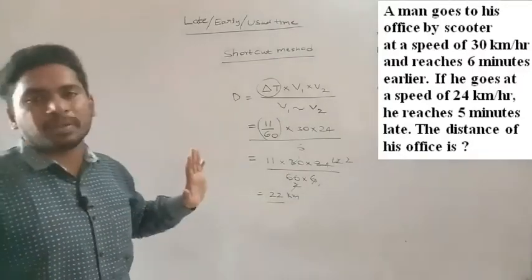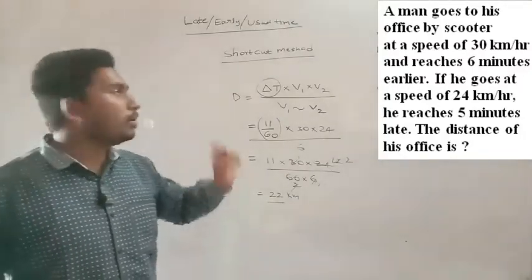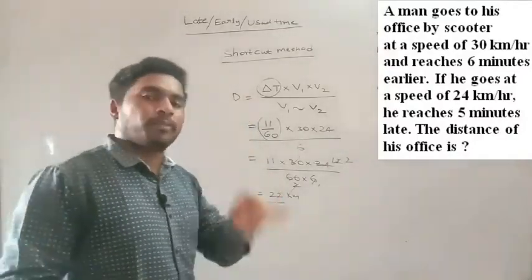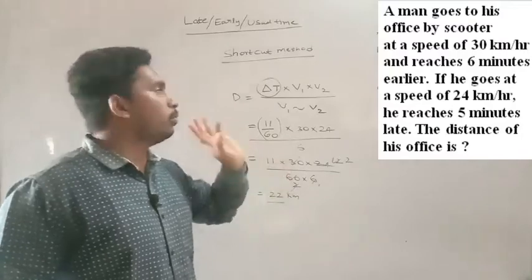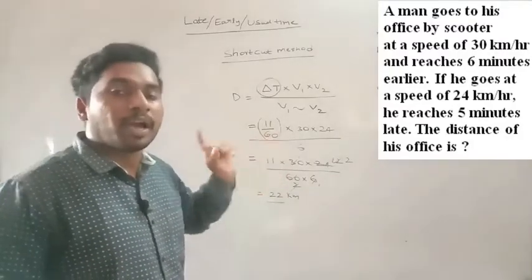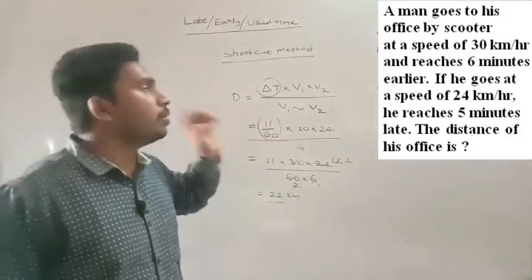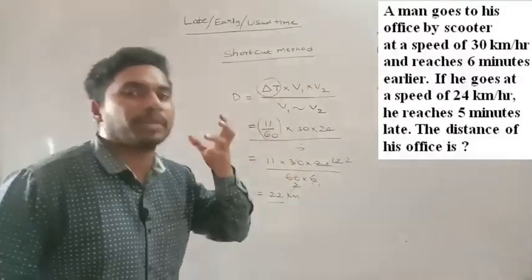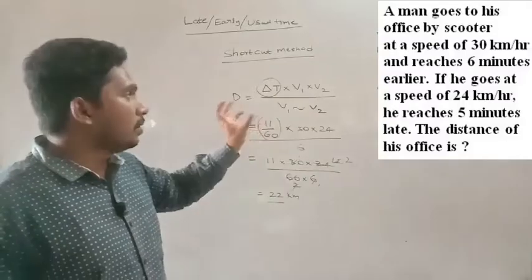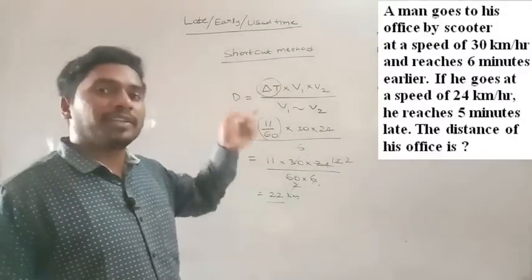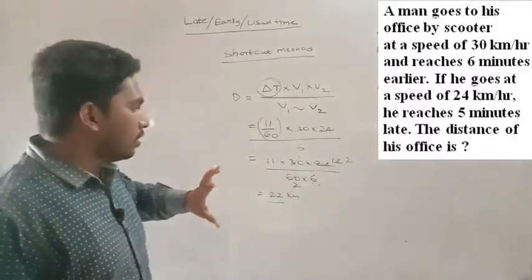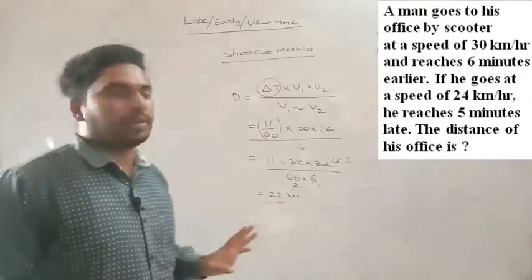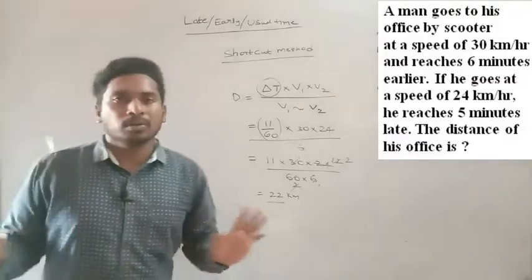This is the direct substitution. But you have to make sure what delta T is, you have to do that accurately. If both are early, you have to find the difference. If both are late, you have to find the difference, and if one is late and one is early, you have to add them. Whatever is given, like 6 minutes early, 5 minutes late, you have to add them both if one is early and one is late. If you do it accurately, you can easily get the answer. So this is how you have to solve this.